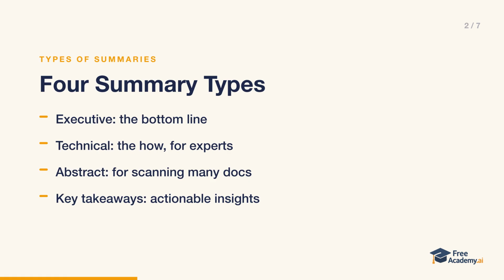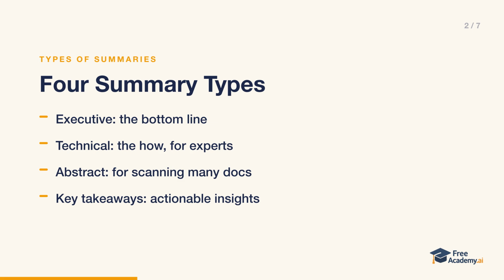Before you write the prompt, decide what kind of summary you need, because each one serves a different reader. An executive summary is for decision makers who just want the bottom line. A technical summary is for experts who need the how, not just the what. An abstract or overview is for researchers scanning lots of documents quickly, trying to decide what's worth a full read. And key takeaways are for learners who want actionable insights they can use right away.